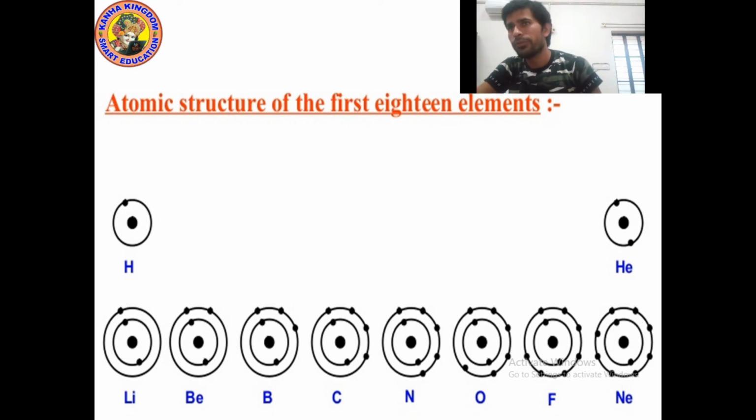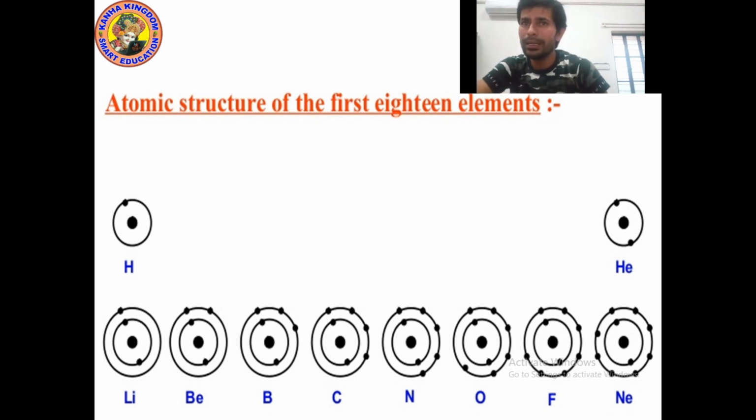Now let's talk about helium. In helium 2 electrons are present, and as I told you, in the first shell, in the first orbit, we can fill maximum 2, not more than 2. And helium has 2 electrons, so we will draw here 2 black dots. Black dots here represent electrons. If I talk about lithium, how many electrons can we fill in lithium?